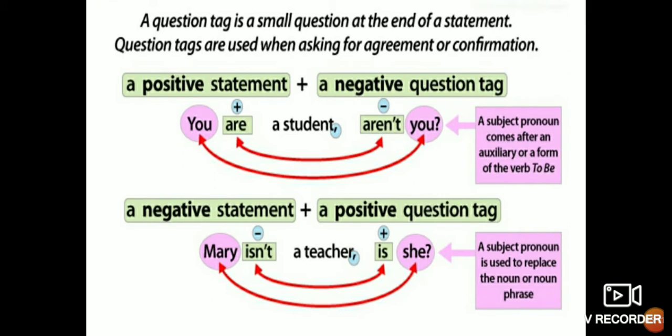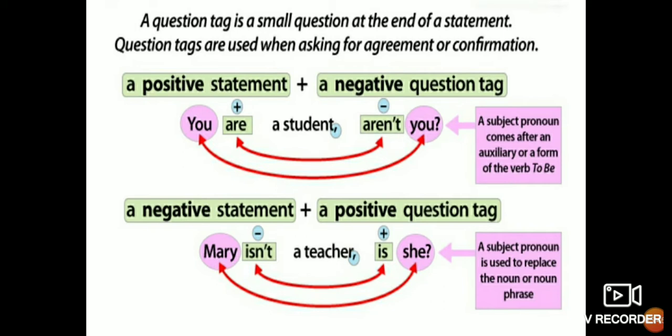Now see, there are some very simple rules for making question tags. A question tag is a small question at the end of a statement, used when asking for agreement or confirmation. The first rule of question tags is that if the sentence is positive, we use a negative question tag. As you can see on the screen, a positive statement will take a negative question tag and a negative statement will take a positive question tag.